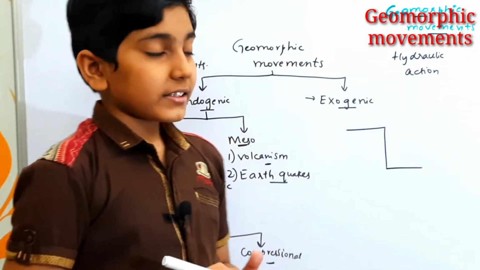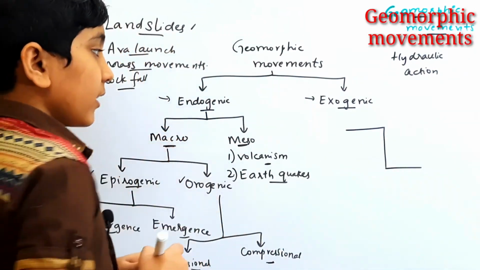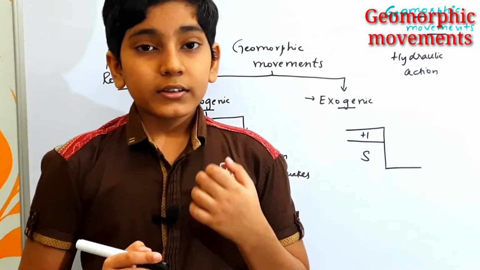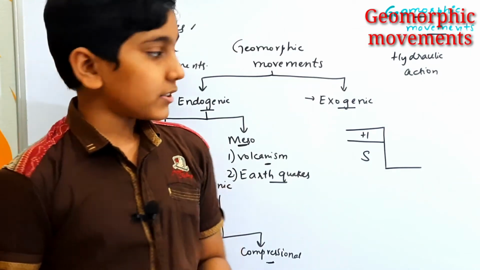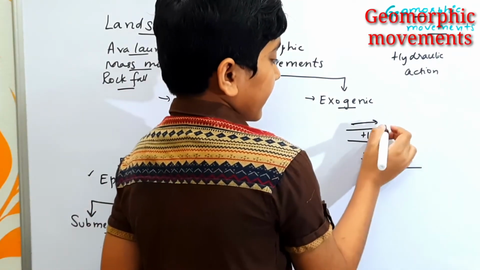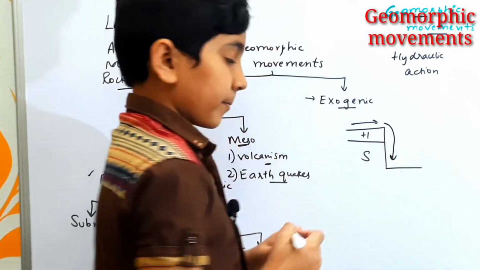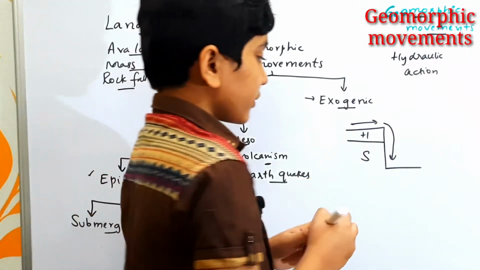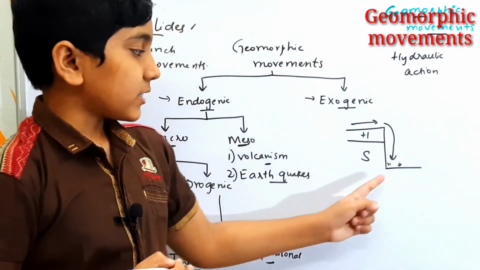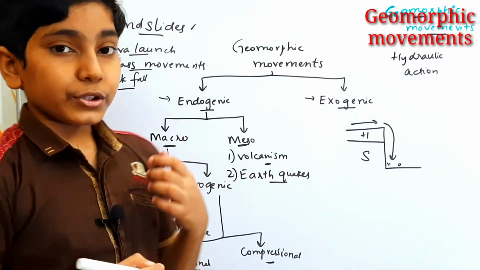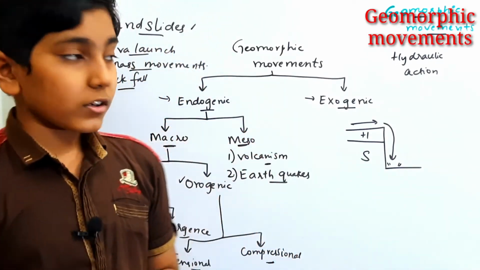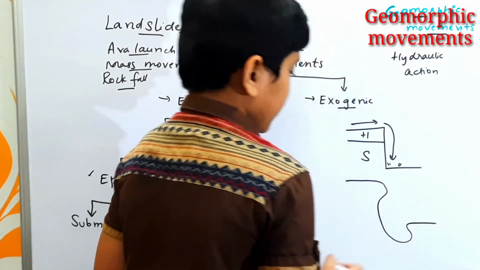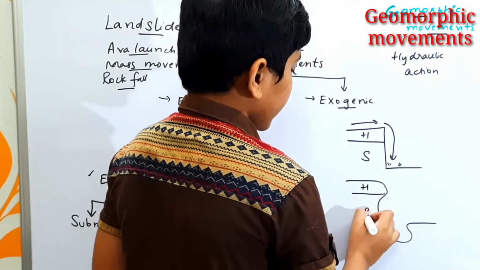For example, if we consider an upland and a lowland region, here on the top we have the hard rock and at the bottom we have the soft rock. The running water at its youthful stage moves like this, and when it reaches here, it suddenly falls down. When it reaches here, it exerts some pressure and force onto the soft rock. So after some time, due to the continuous exertion of force and pressure, the region would turn into this format, where here is the hard rock and here is the soft rock.